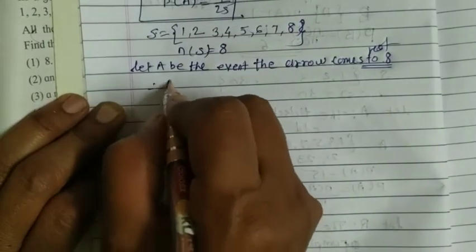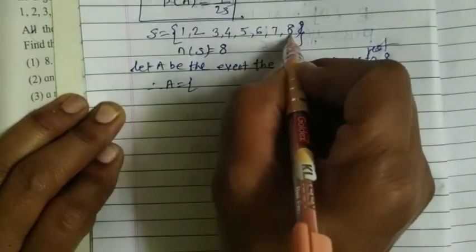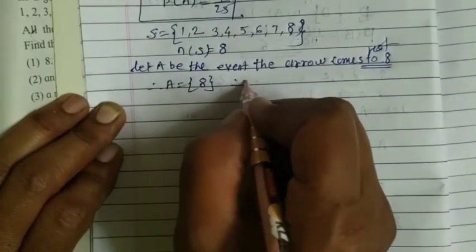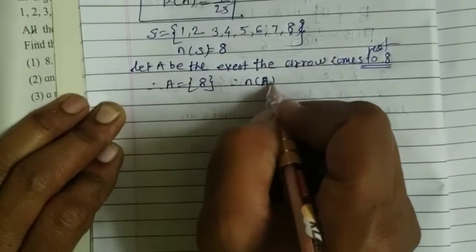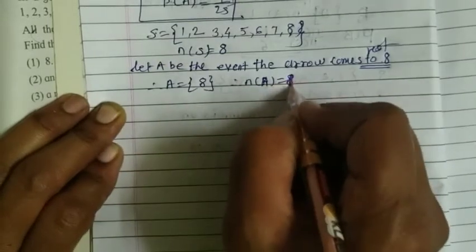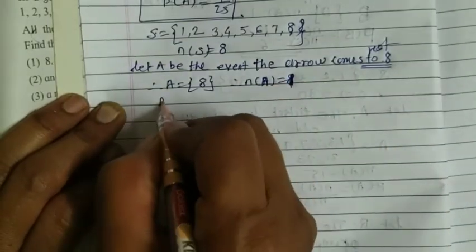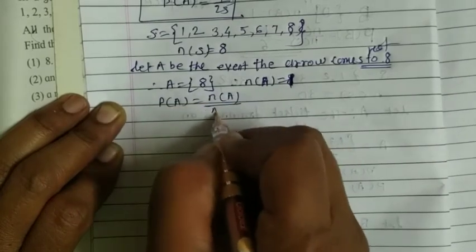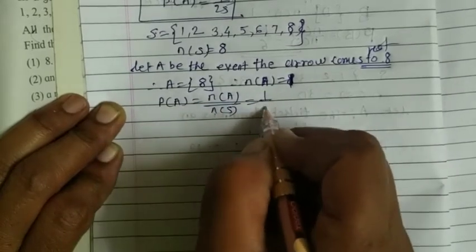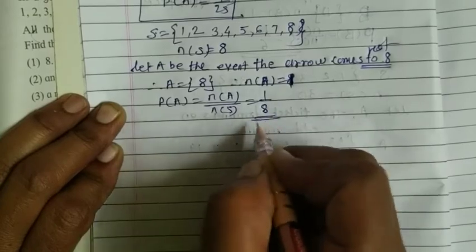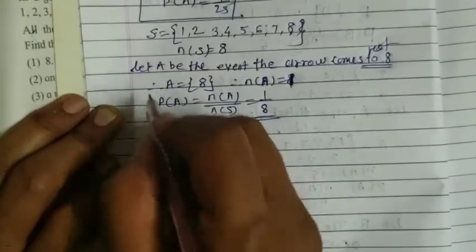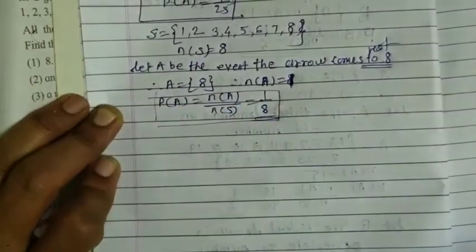Therefore, event A will contain only this sample point, that is 8. Therefore, number of A is equal to 1. Probability of A is equal to number of A upon number of S, that's equal to 1 upon 8, and that is the answer. This is the first answer, probability of A is equal to 1 upon 8.